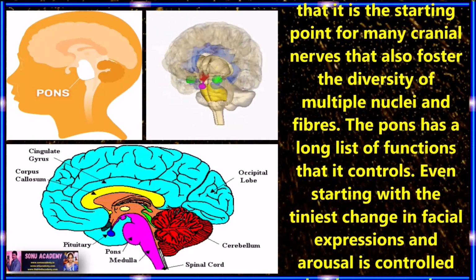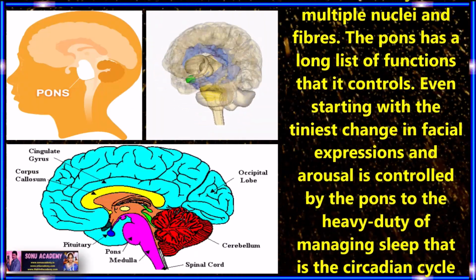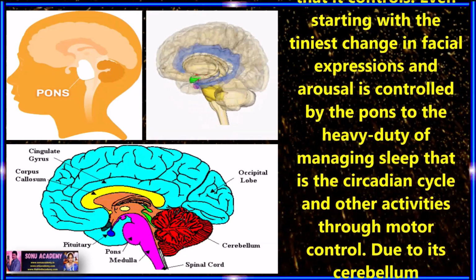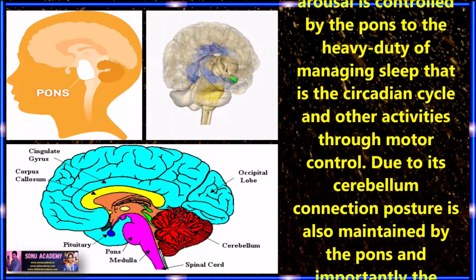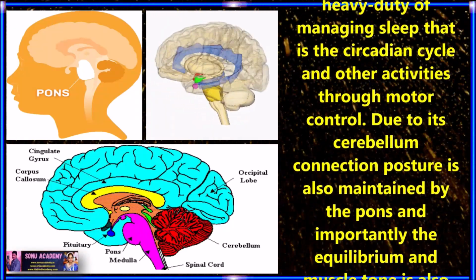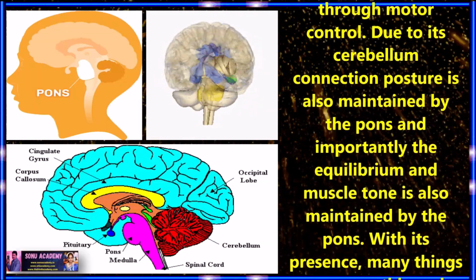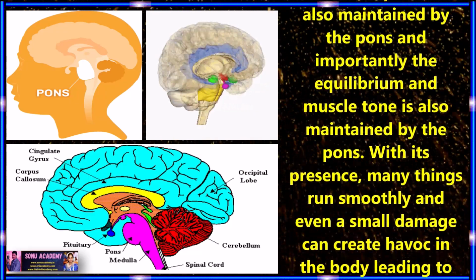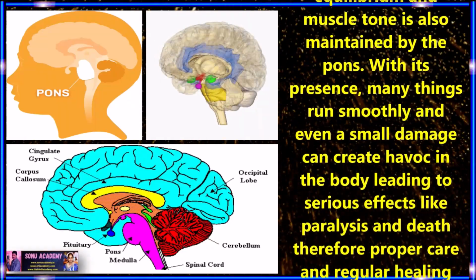The pons has a long list of functions that it controls, from the tiniest changes in facial expressions and arousal, to the heavy duty of managing sleep, that is the circadian cycle, and other activities through motor control. Due to its cerebellum connections, posture is also maintained by the pons, and importantly, the equilibrium and muscle tone is also maintained by the pons.